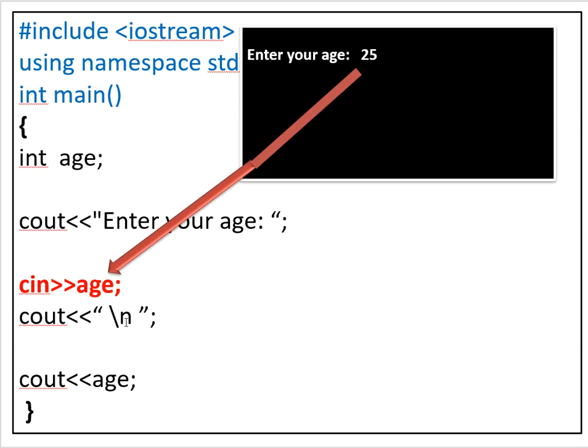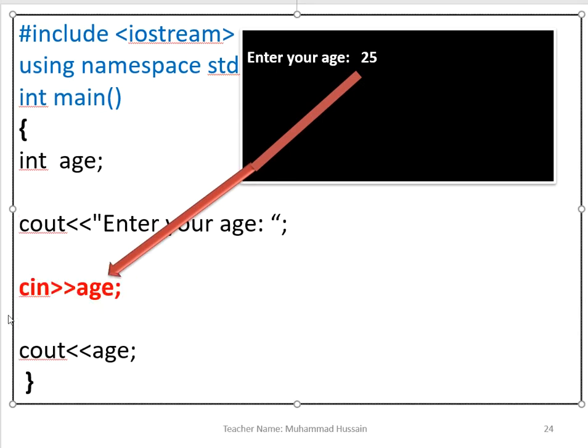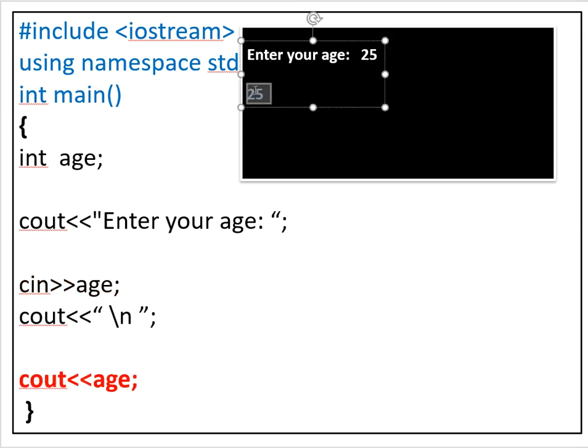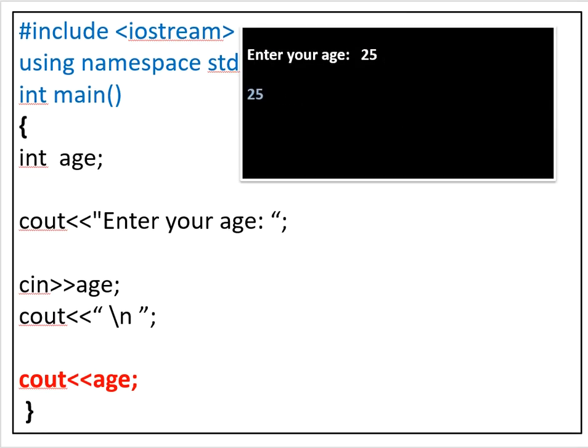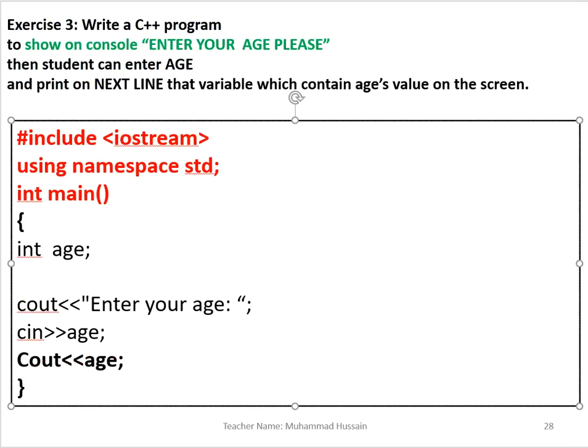And if we now write cout age, then age contains 25, so the output on the screen will be 25. I think you have grasped how to write on console. This program writes enter your age, and cin requires a variable. Whatever value you give on the console is assigned to age, and cout will show it on the screen.